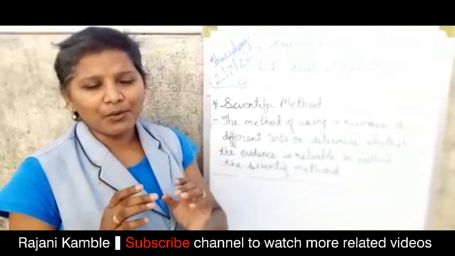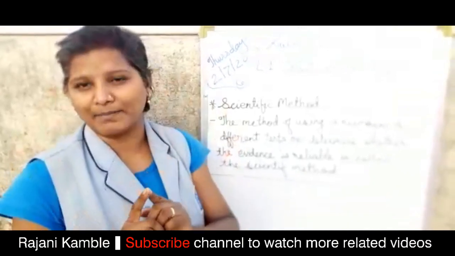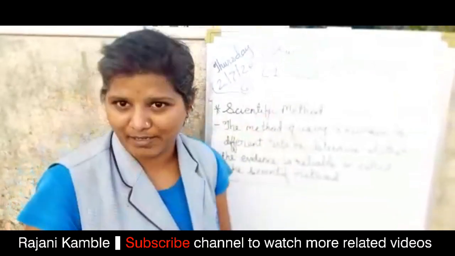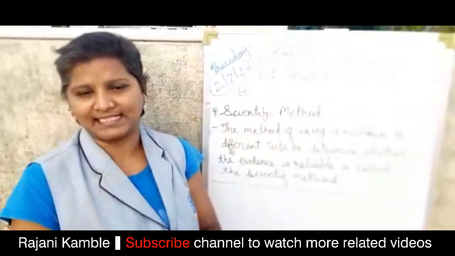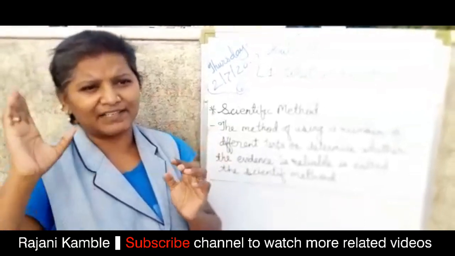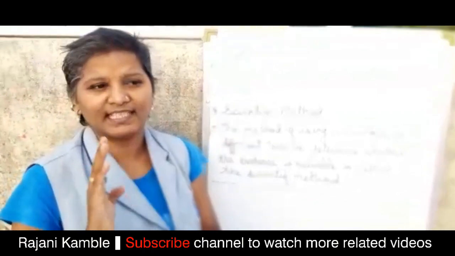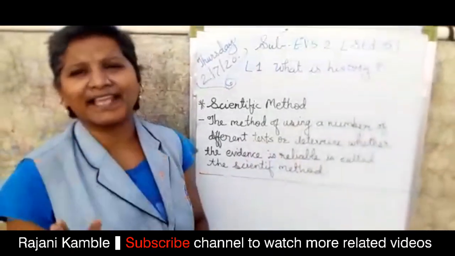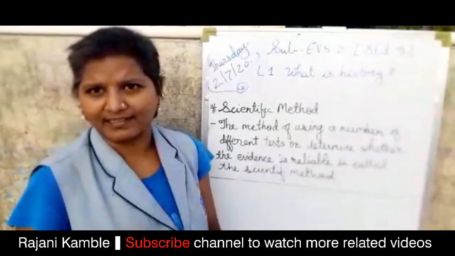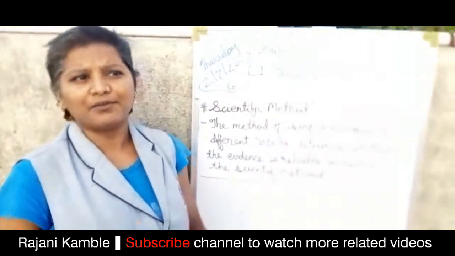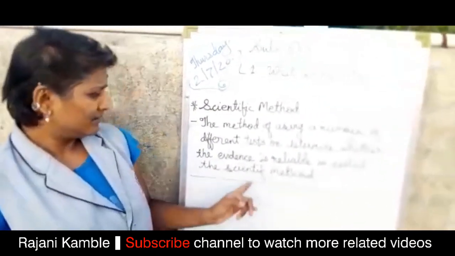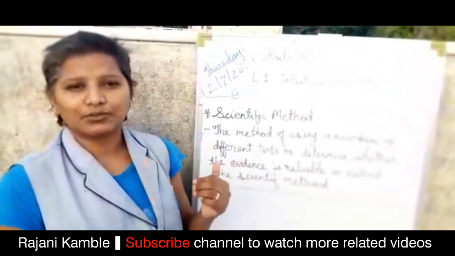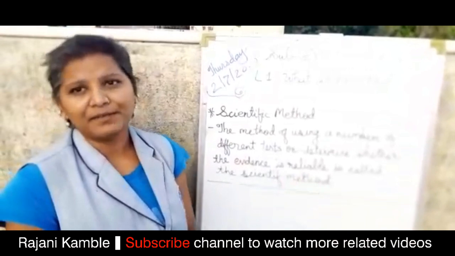What are you doing? You are thinking about all the memories, and then your mind fixes that memory. So like this, children, with those different memories, you are going to think like that. With different tests, you are going to examine that fact, that thing, and you will get the scientific method. You are getting the reliable thing. So that method is called the scientific method.